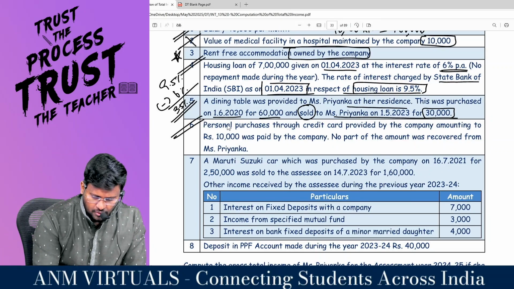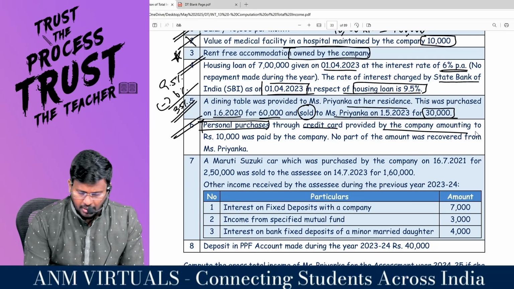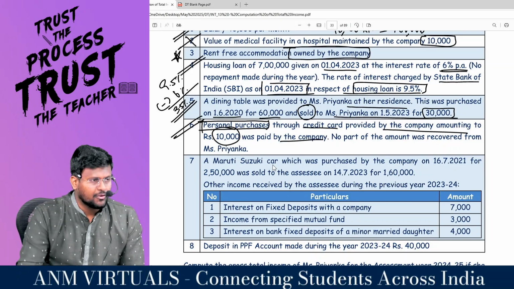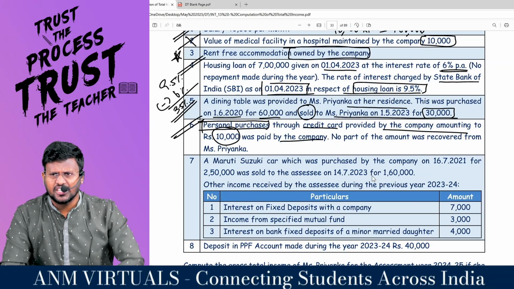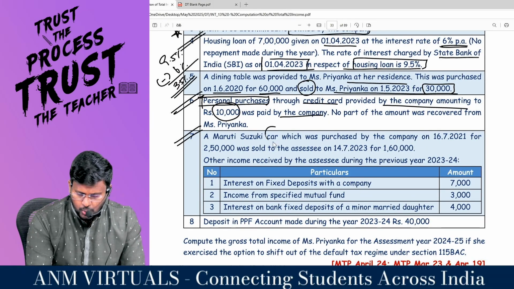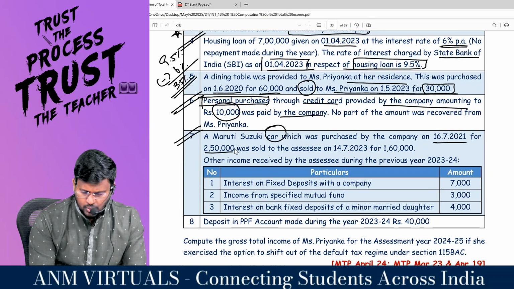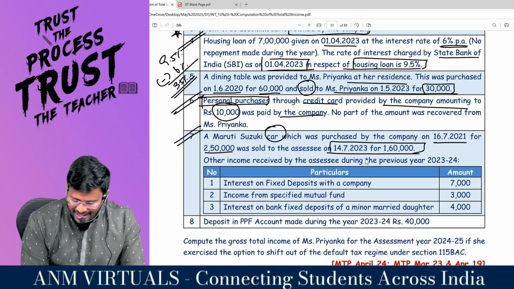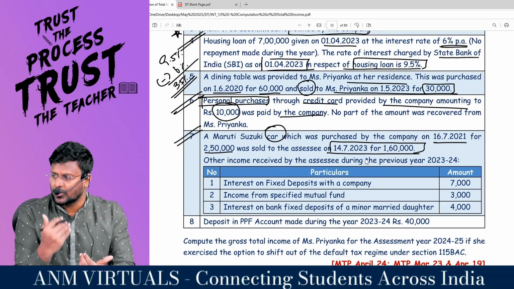Personal purchases, very important. This is personal purchases through credit card provided by the company amounting to 10,000 was paid by the company. No part of the amount was recovered from Ms. Priyanka. That means absolutely it is a perquisite because for personal expenses, company has spent how much? 10,000 rupees. A Maruti Suzuki car which was purchased by company on 16/7/2021 for 2,50,000 was sold to the assessee on 14/7/2023 for 1,60,000. What a brilliant adjustment it is. I will explain to you again a transfer adjustment.